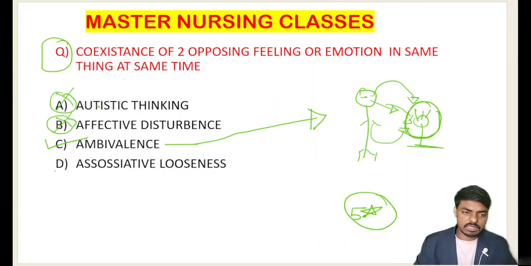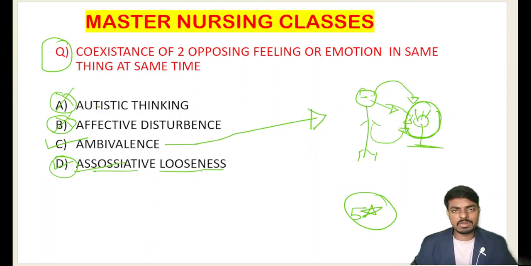And what is associative looseness? This is not associative looseness. Associative looseness is a thought flow disorder where the person does not follow the sequence in the sentence. He is not maintaining the association, and there is no logical relationship between the words the patient is telling.